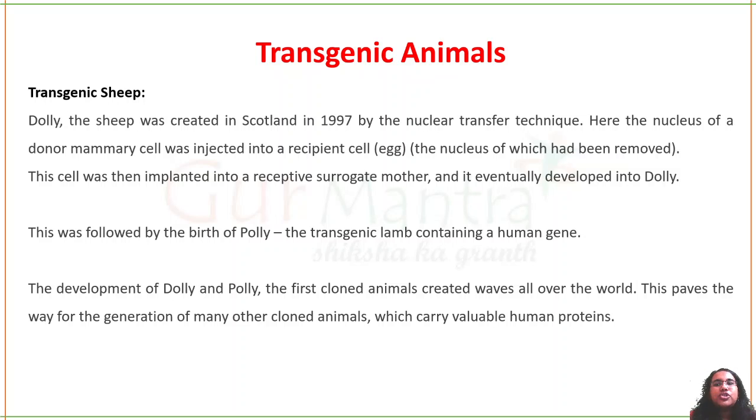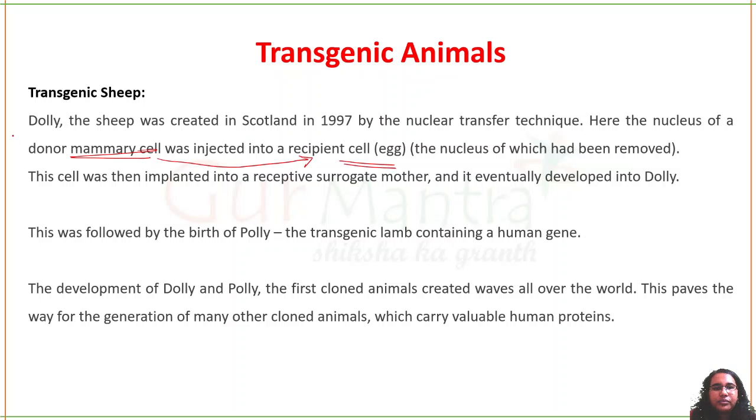So the first cloned animal was the sheep, Dolly. She was created in Scotland in 1997 by the nuclear transfer technique, which means the nucleus of the donor cell was injected into the recipient egg cell. So they took a mammary cell and injected its nucleus into the egg cell.